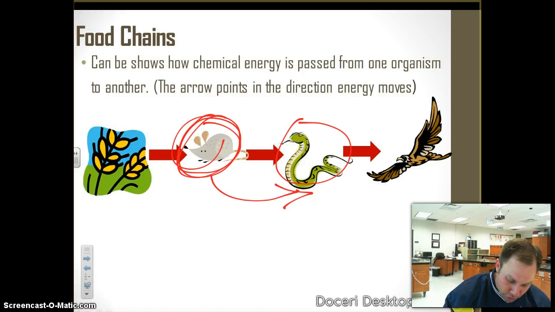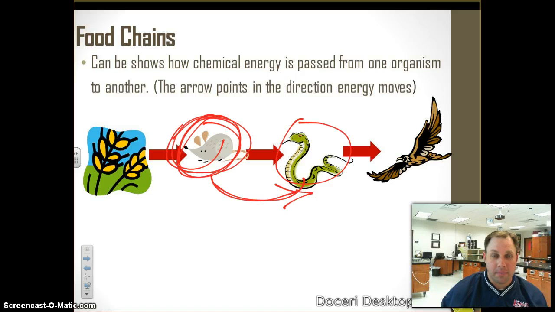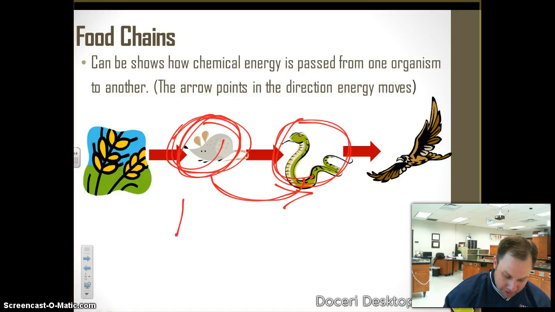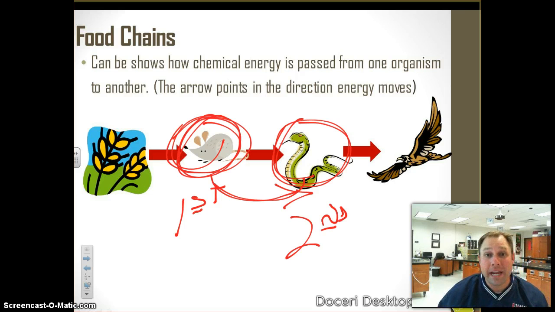The energy is transferred from the mouse to the snake. The snake is getting its energy from the mouse. Now this snake is second in line, so we call it a secondary consumer. The mouse is first, so it's primary. The snake is second, so it's secondary.